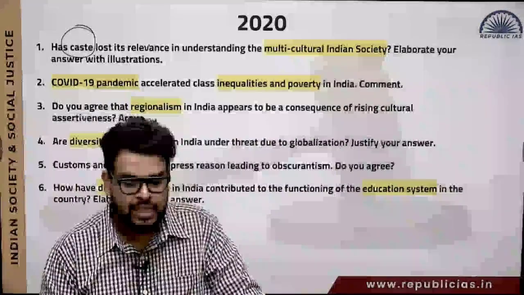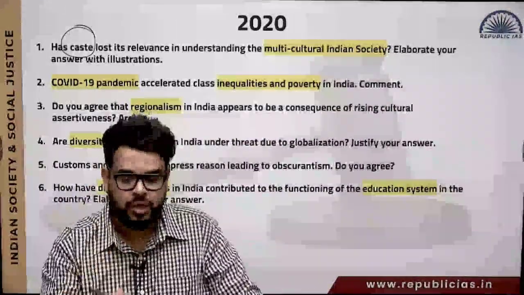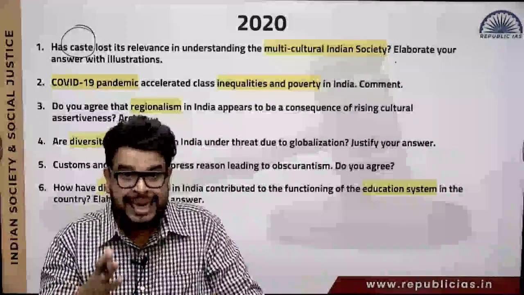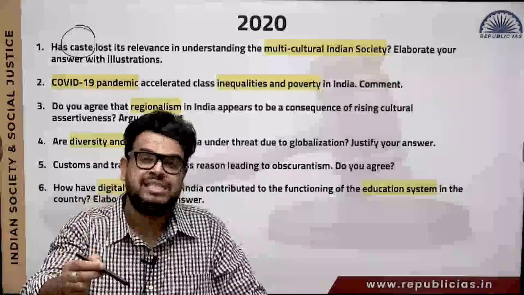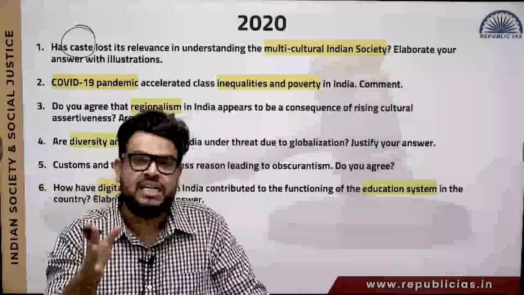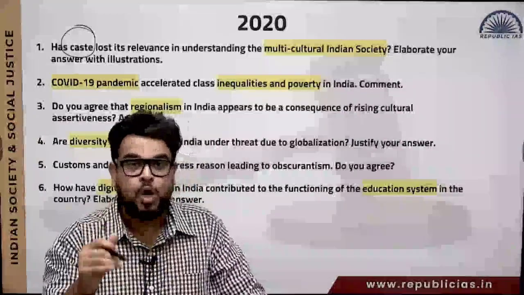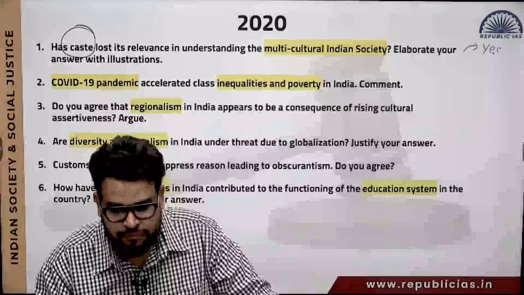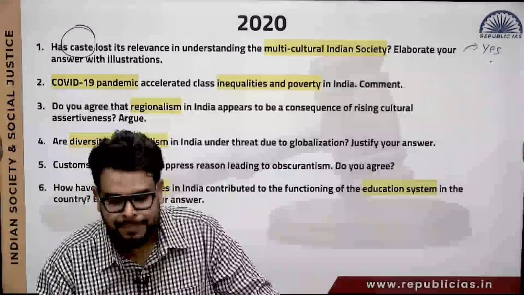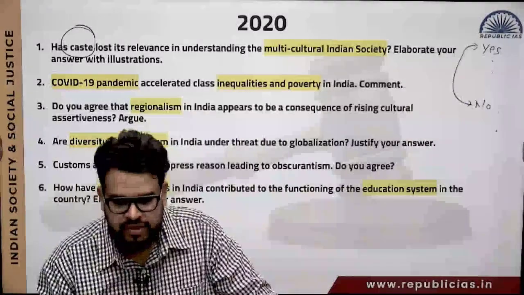Elaborate. Now when they are asking you such kind of things, now there is a question mark on it, that what do you think? Now you may say that yes, caste has lost its relevance, but when you say yes, you have to give examples 1, 2, 3, 4, that our society is moving towards meritorious. Now things are based on merit, but then you can also say no to it. So my idea of telling you this is that in this you have to write yes, you have to give examples 1, 2, 3, 4, then you also need to write no, and again you need to give examples.